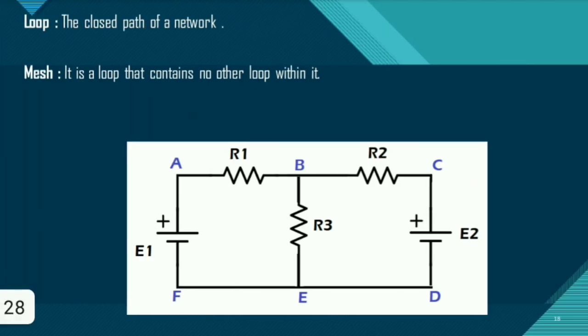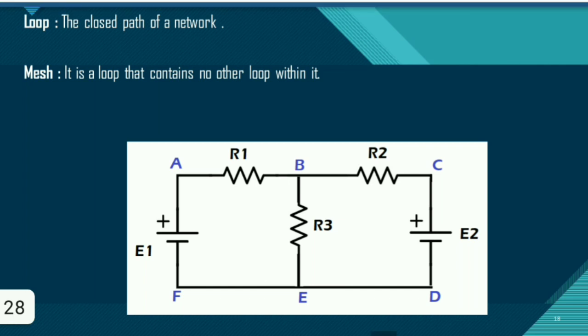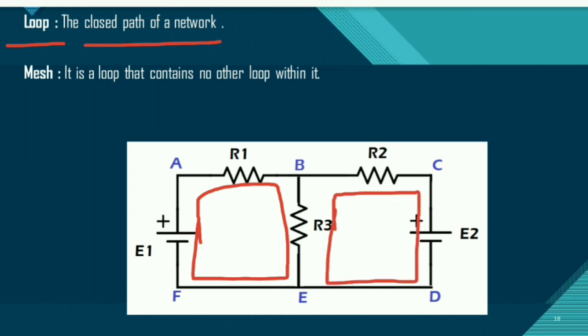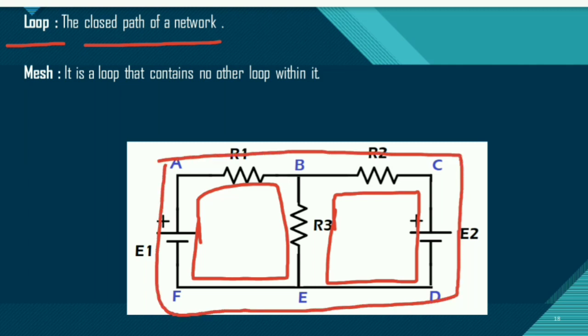What is a loop and what is a mesh? Again, another important terminology which will be used for further analysis: mesh analysis, while node and junction terms will be used for nodal analysis. So we should be very clear about these terminologies. So what is a loop? Loop is a simple thing, a closed path of a network. Whatever closed path we get is called a loop. Like in this diagram, I have a closed path like this, another closed path like this, and another like this. This is called the outer loop.